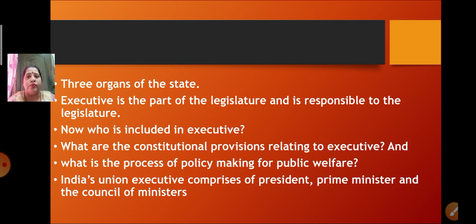Now if you talk about India's Union Executive, what is it comprised of? India's Union Executive comprises the President at the top, and under the President, the Prime Minister and the Council of Ministers. So these three, the President, Prime Minister and the Council of Ministers, together form the Union Executive.